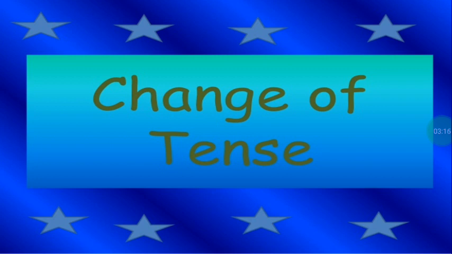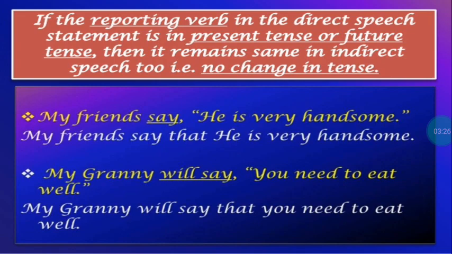So what does it involve? First of all, it involves a change of tense. When we change from direct speech to indirect speech, we need to change the tense. If the reporting verb in the direct speech statement is in the present tense or in the future tense, then it remains the same in the indirect speech too. That is, there is no change in the tense in whatever is given in quotation marks.